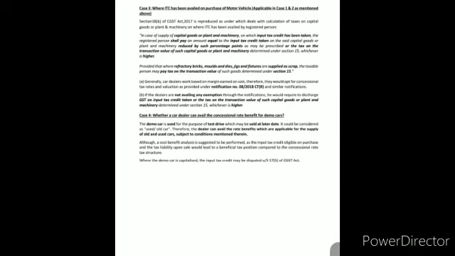Now we are covering case number 4. Case number 4 says whether a car dealer can avail the concessional rate benefit on a demo car or not. What is a demo car? A demo car is used for the purpose of test drive, which is sold at a later date, and it could be considered as a used car. Therefore, the car dealer can avail the benefit of these notifications subject to conditions mentioned herein.